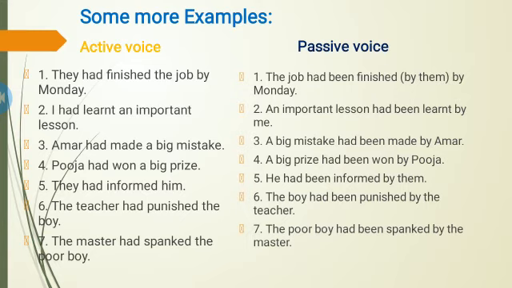Some more examples are: They had finished the job by Monday. The passive voice of this sentence is: The job had been finished by them by Monday. I had learned an important lesson. An important lesson had been learned by me. Amar had made a big mistake. A big mistake had been made by Amar. Pooja had won a big prize. A big prize had been won by Pooja. They had informed him. He had been informed by them.